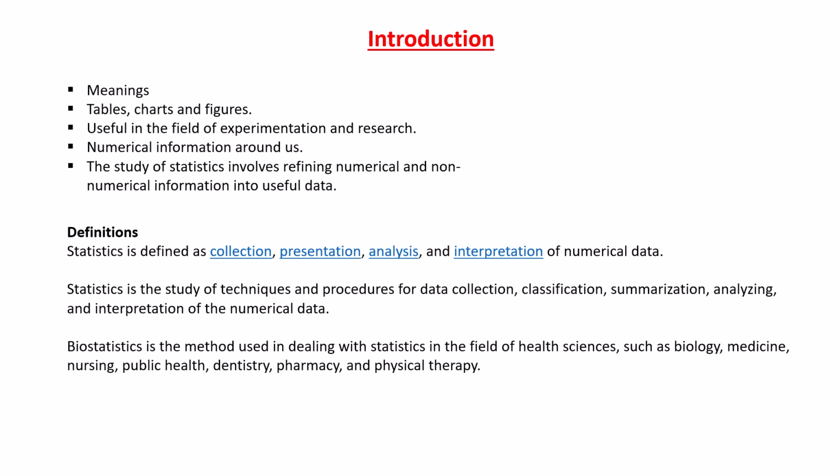Numerical information around us. Statistics gives numerical information. From the numbers, we understand the value of things, what we want to know. For example, when we compare two persons, we can say the first person has 50 percent more knowledge than the second person. Here we are using the number 50 percent. That shows exactly how much the first person is different from the second person. For that, statistics is very important.